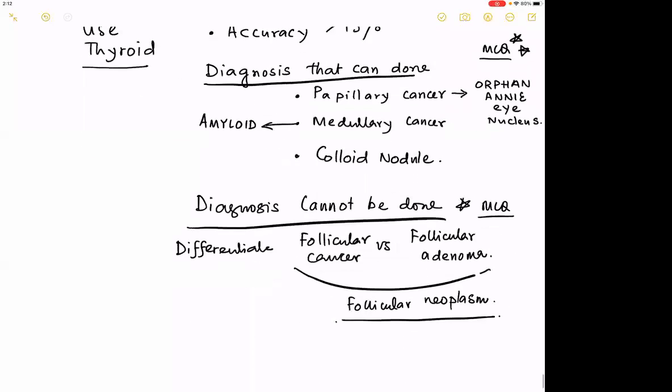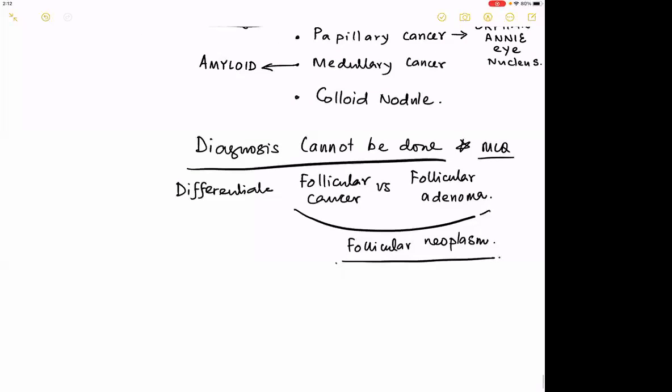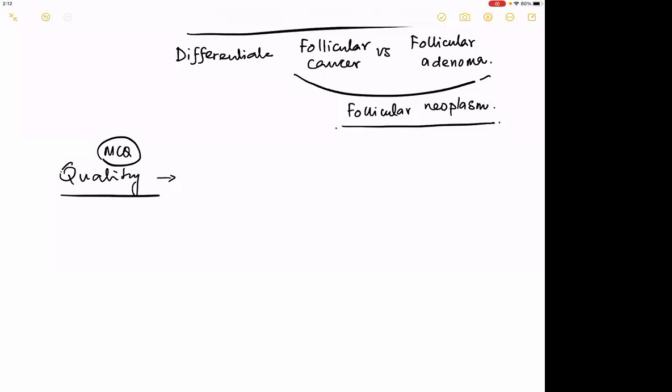Then the next, I am gradually increasing your level of difficulty, level of knowledge. Remember that the quality of your FNAC came as in PGI Chandigarh MCQ once. You must be wondering, so small a topic, itna MCQ kyun aata hai? Because this is so important a topic. The quality of your FNAC in the thyroid is done by minimum 6 aspirations. 6 mane 06 aspirations. And if you are a pathologist, each aspiration has to contain 20 cells.